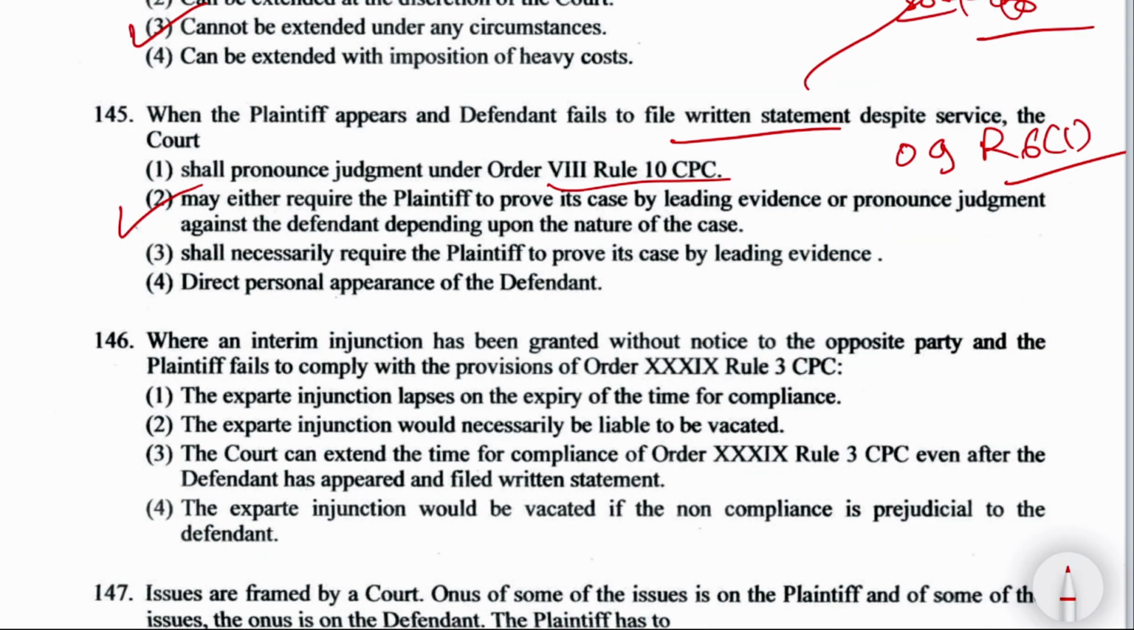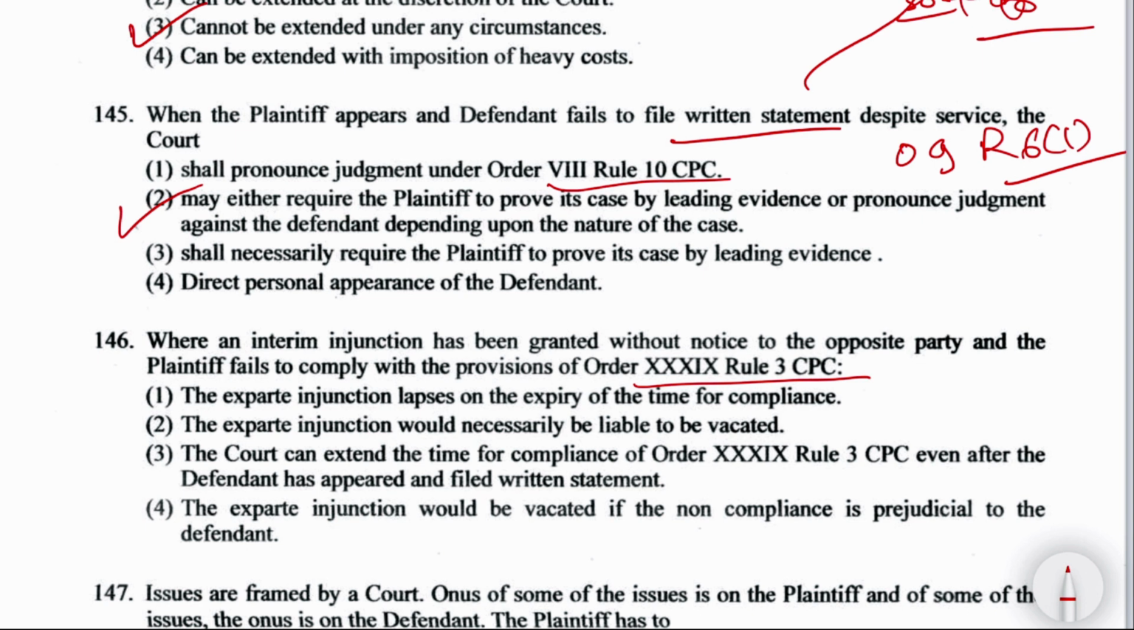Next is question number 146. Where an interim injunction has been granted without notice to the opposite party and the plaintiff fails to comply with the provisions of Order 39 Rule 3 of CPC, the ex parte injunction lapses on the expiry of the time for compliance. Ex parte injunction would necessarily be liable to be vacated.